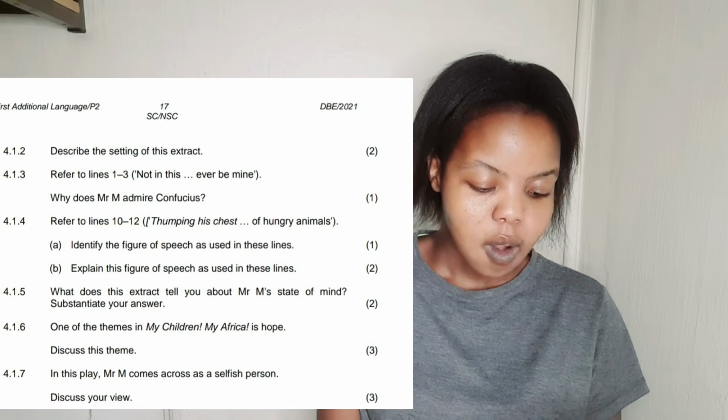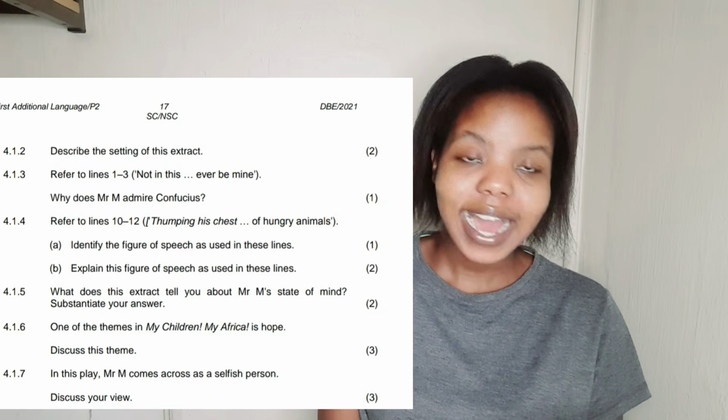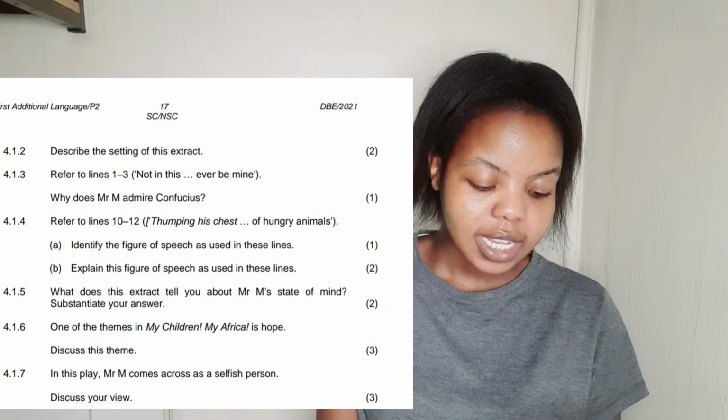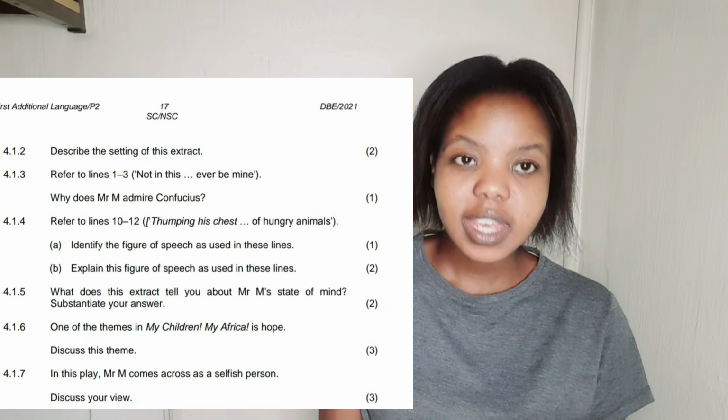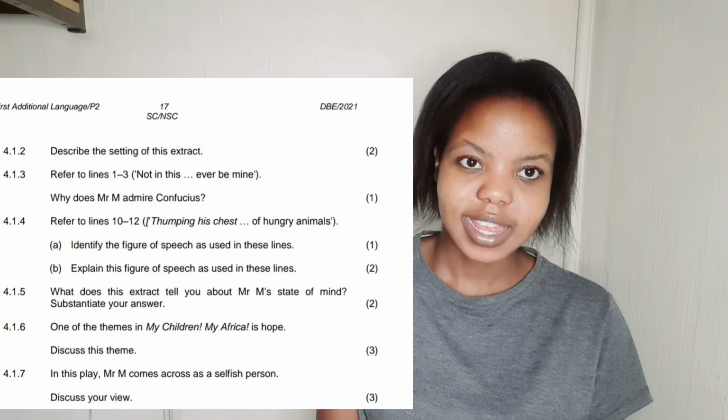4.1.6 says, one of the themes in My Children, My Africa is hope. Discuss this theme. Pay attention to mark allocation. It's 3 marks. So one of the themes in this book, My Children, My Africa, is hope. Discuss the theme, right? So when you discuss, this is what you should include.